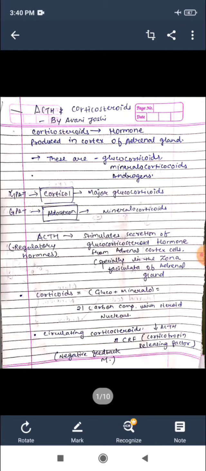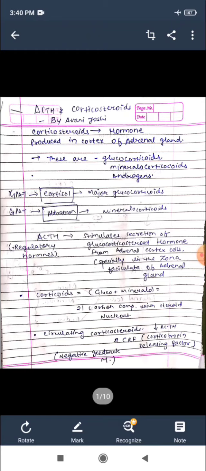In the fifth semester, our fourth unit is almost completed. Only the last topic, ACTH and corticosteroid, is remaining. So let's study this topic. By this way, we can finish this unit.